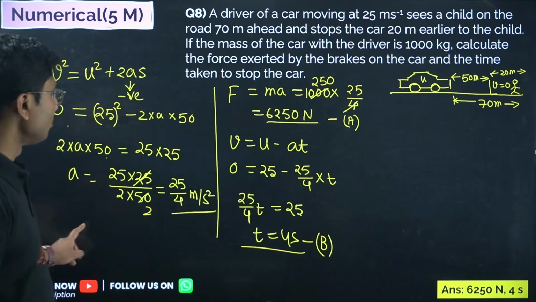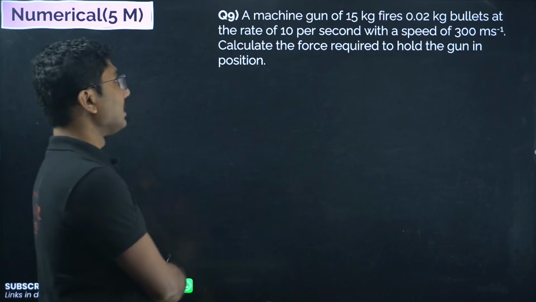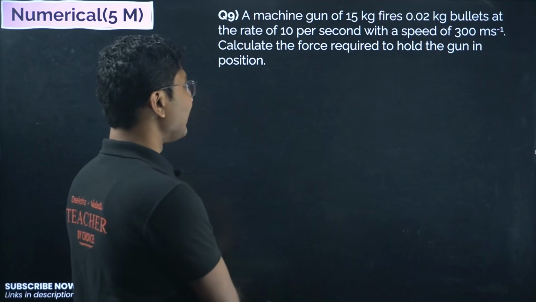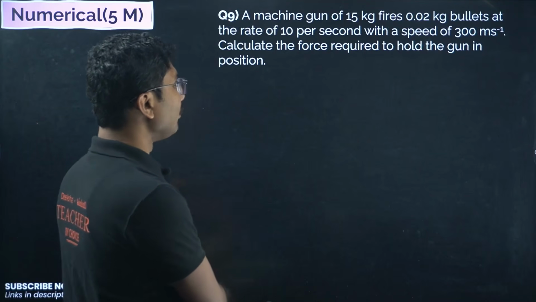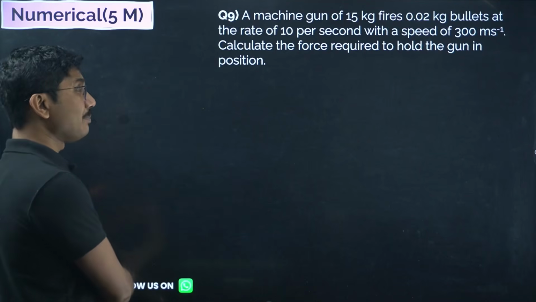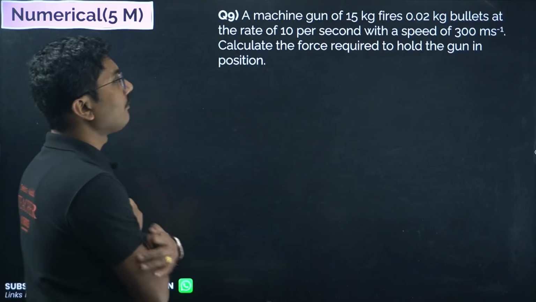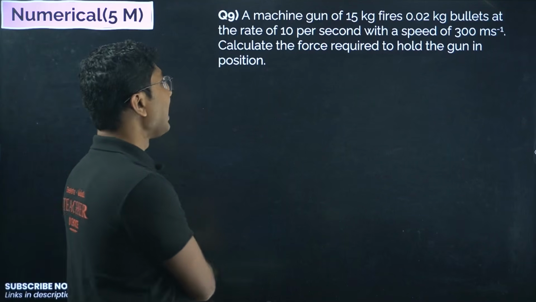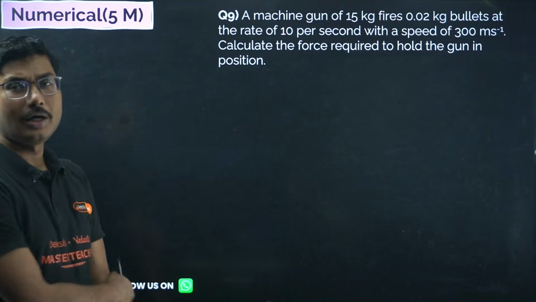Clear? Let's move on. A machine gun of 15 kg fires 0.02 kg bullets at the rate of 10 per second with a speed of 300 meter per second. Calculate the force required to hold the gun.